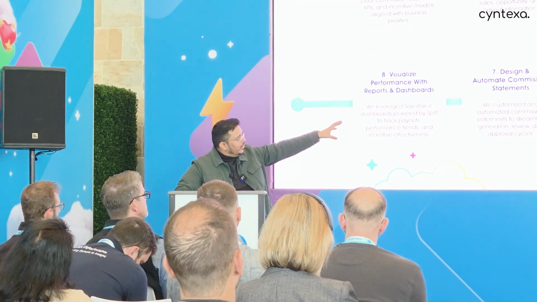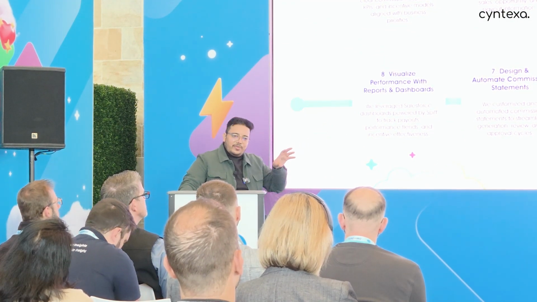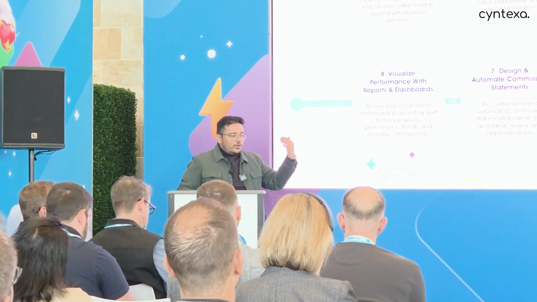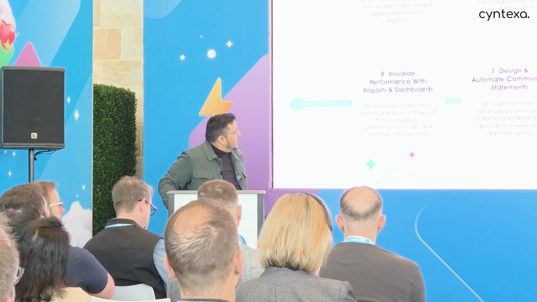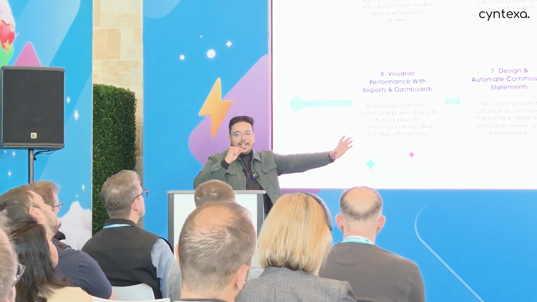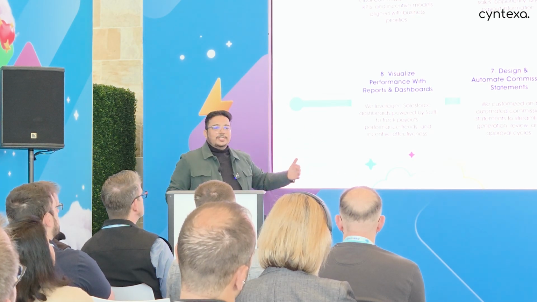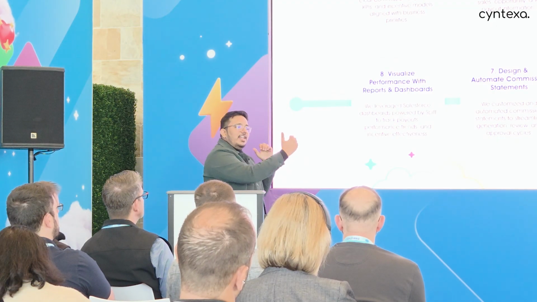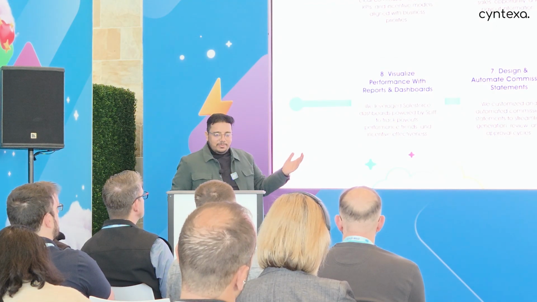So things like that were defined in the commission statements, where we also defined approval processes and what level of approval needs to go through. Lastly, we utilized reports and dashboards, which help the sales rep see how much commission I am going to get and where I am standing against the quota that was assigned to me. For the sales manager, they would be able to see team quota attainment and how well my team members are doing.